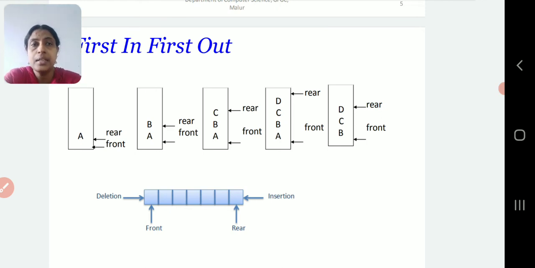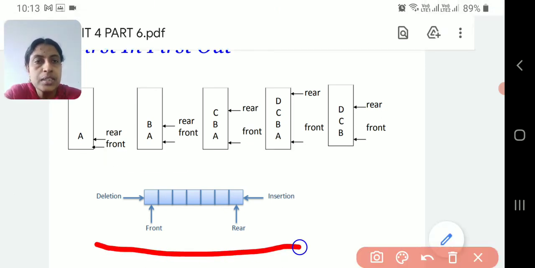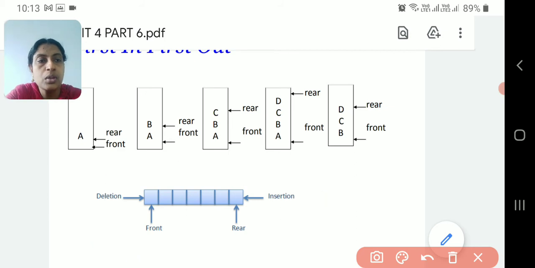Like that it increases. When I add an item, rear increases. When I remove an item, you reduce one item from the front. This diagram shows how our queue works. This is front and this is rear. Insertion will take place from rear and deletion will take place from front. This concept you need to remember.